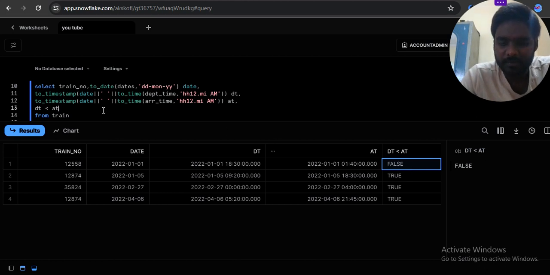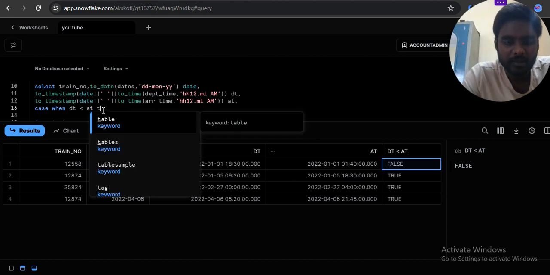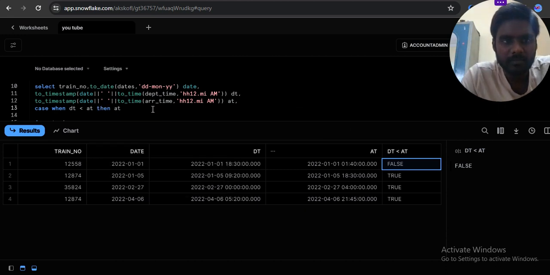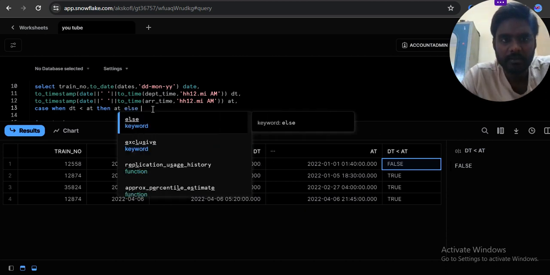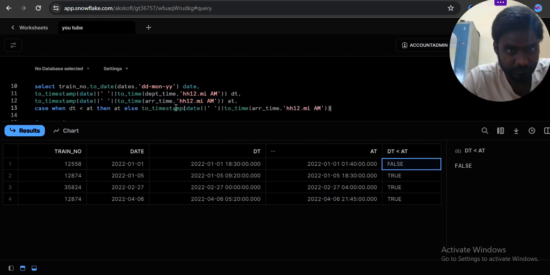So when departure time is less than arrival time, then you can take arrival time. Else, what happened? Else, that arrival time, control C, control V, the next day.